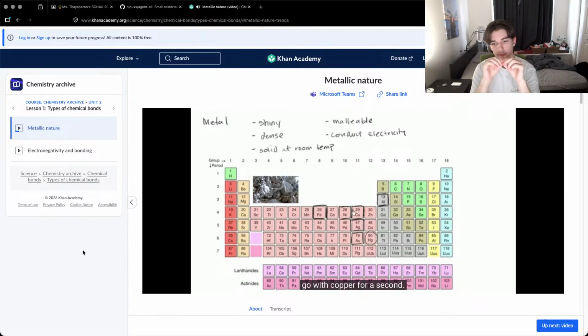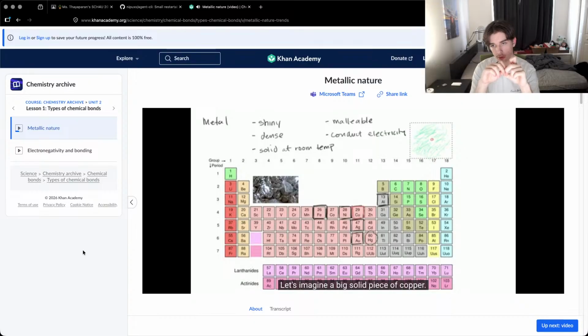The way I think about it, let's just go with copper for a second. Let's just imagine a block of copper at the atomic level. So let's say this is one copper nucleus right over there, and it has all of its electrons in the various orbitals. We'll talk about sea of electrons in a second. But this is kind of a cloud of electrons, I should say. So this is the electron cloud. The electrons are just jumping around in this cloud. It's really a probability density. There's a certain probability that it could be at any point in that cloud.